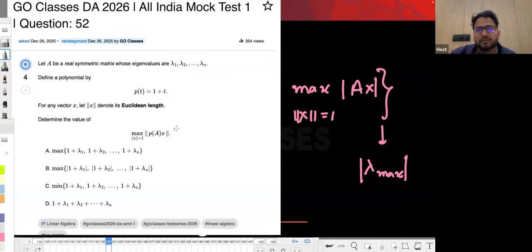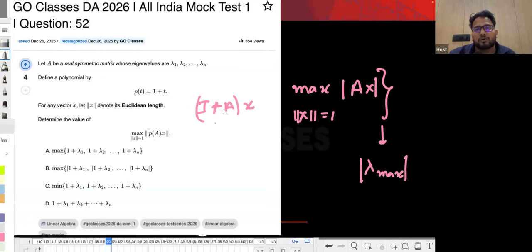The same thing they're asking. They're saying that there's a polynomial defined like p(t) equal to 1 plus t, and they're asking for p(A). P of A means 1 plus A, or I plus A, something like this, right? So basically they're saying there is one matrix, which is like I plus A, times x.